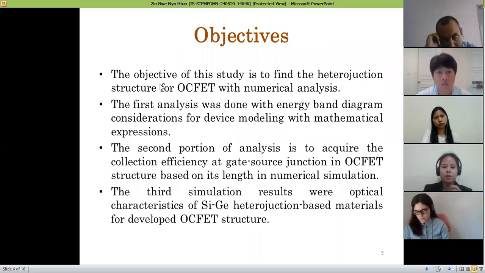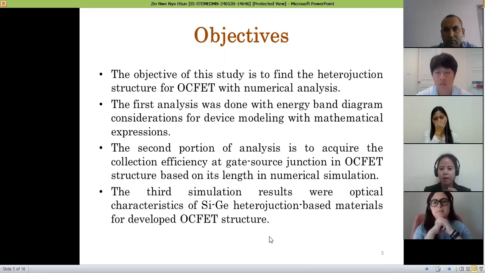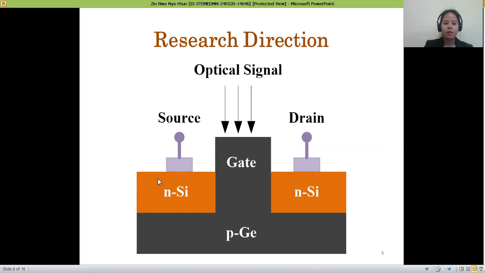Objectives. The objective of this study is to find the heterojunction structure for the OCFET with numerical analysis. The first analysis was done with energy band diagram consideration for device modeling with mathematical expressions. The second analysis is to acquire the collection efficiency at the heterojunction in the OCFET structure in numerical simulation. The third simulation result was the optical characteristics of the CD-contaminated heterojunction-based material for the developed OCFET structure. The figure is the device modeling for fabrication of the OCFET.